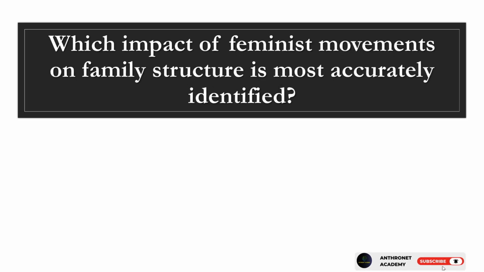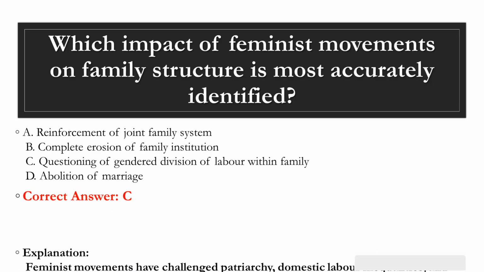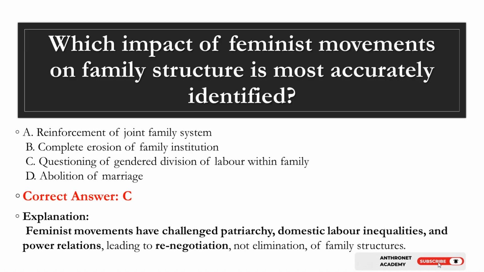Question 10. Which impact of feminist movements on family structure is most accurately identified? A. Reinforcement of joint family system. B. Complete erosion of family institution. C. Questioning of gender division of labor within family. D. Abolition of marriage. Correct answer, C. Explanation. Feminist movements have challenged patriarchy, domestic labor inequalities, and power relations, leading to renegotiation, not elimination, of family structures.